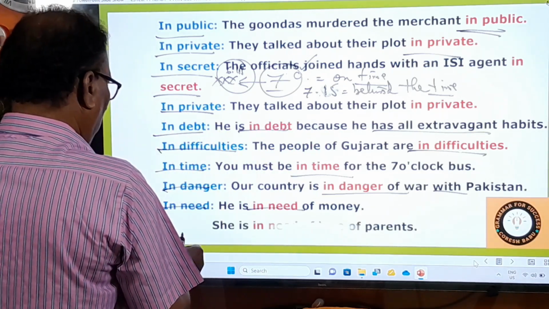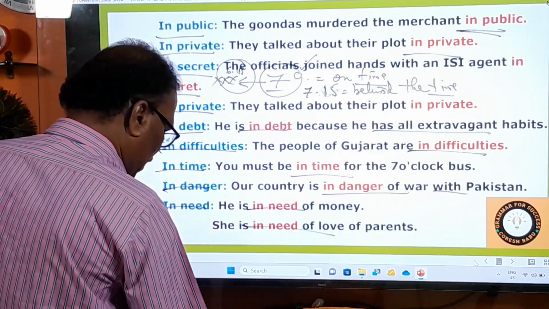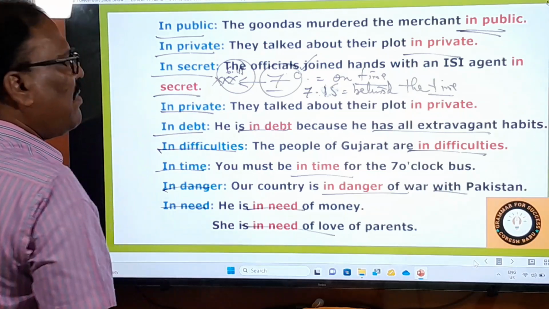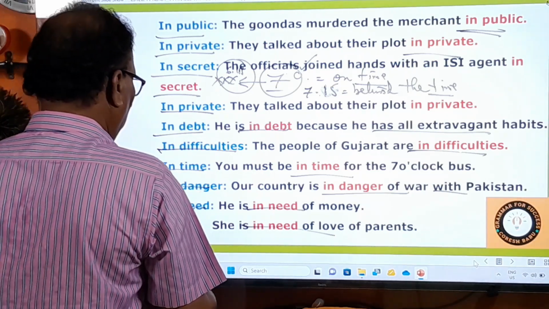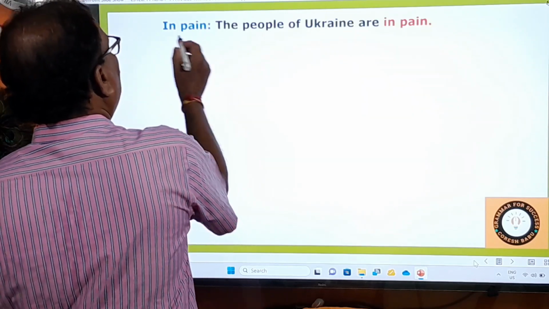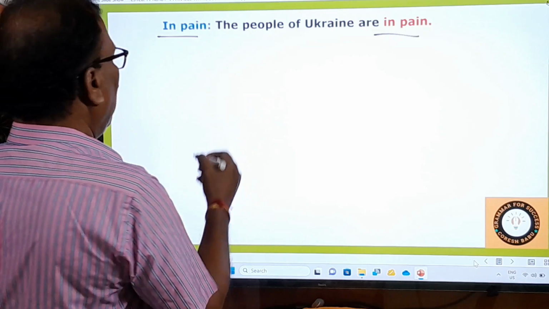Okay, and last example, in need of love of parents. She is in need of love of parents. So in this way, these are all very, very important and interesting phrases. Please learn all of them by heart. Other examples: in pain. The people of Ukraine are in pain. Okay, you can easily understand that.